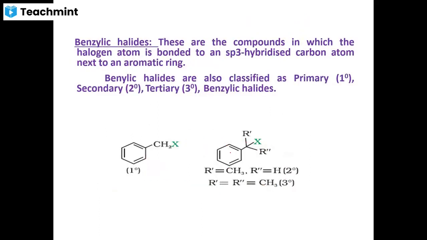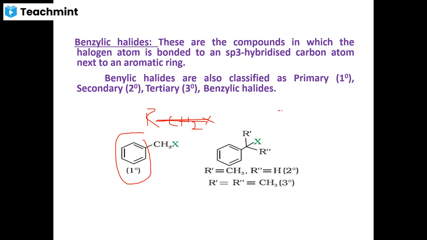Then even benzylic halides, there is not much difference at all. Suppose you consider it as an R group, then it constitutes RCH2X. So this particular carbon, CH2X, is called primary. If it is bonded to one methyl group or a second carbon atom in the chain, then it is called secondary. If both are methyl groups, then it is called the tertiary type of group.